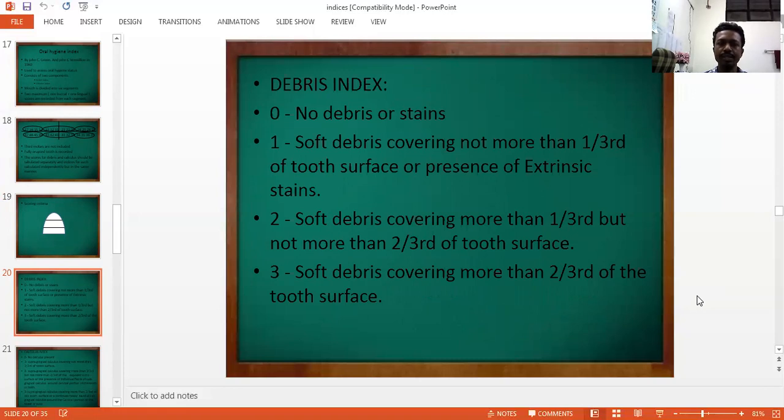Score 1 is soft debris covering not more than 1/3 of the tooth surface, or presence of extrinsic stains. Score 2, soft debris covering more than 1/3 but less than 2/3 of the tooth surface. And score 3 is soft debris covering more than 2/3 of the tooth surface.